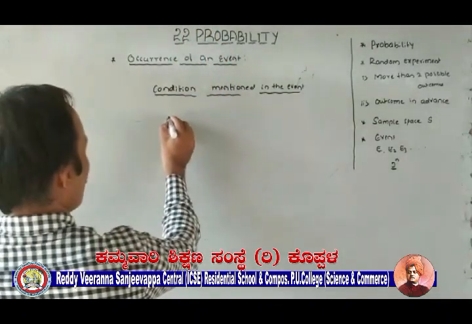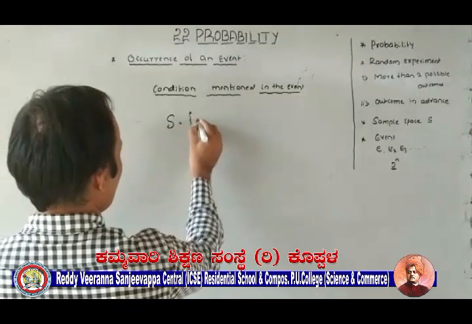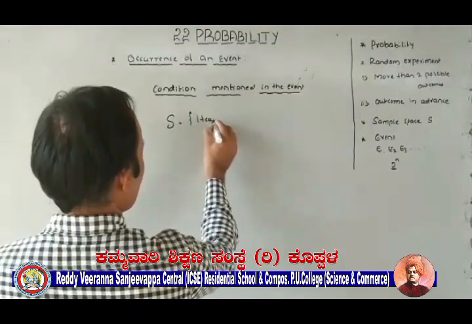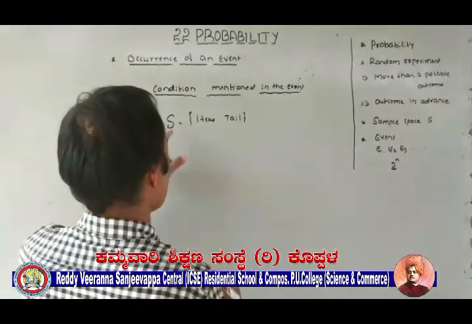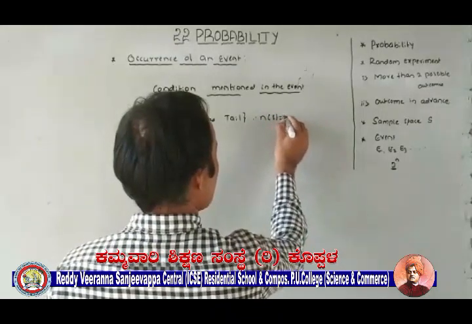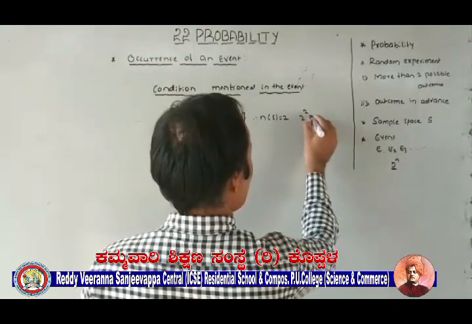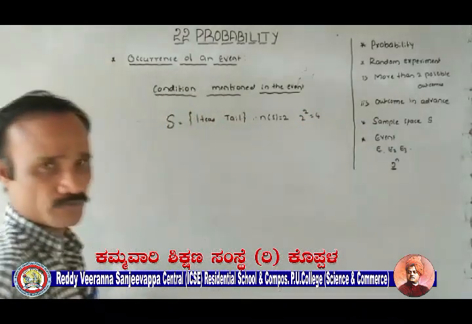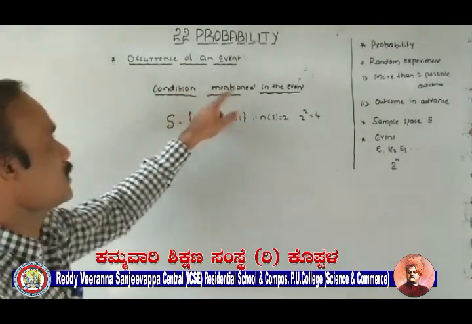For example, tossing a coin once. As you know already, head appears or tail appears. So this is denoted by S. Total number of possible outcomes is 2. So total number of events, 2 power 2, is equal to 4. Now you see, occurrence of an event: the condition mentioned in the event.